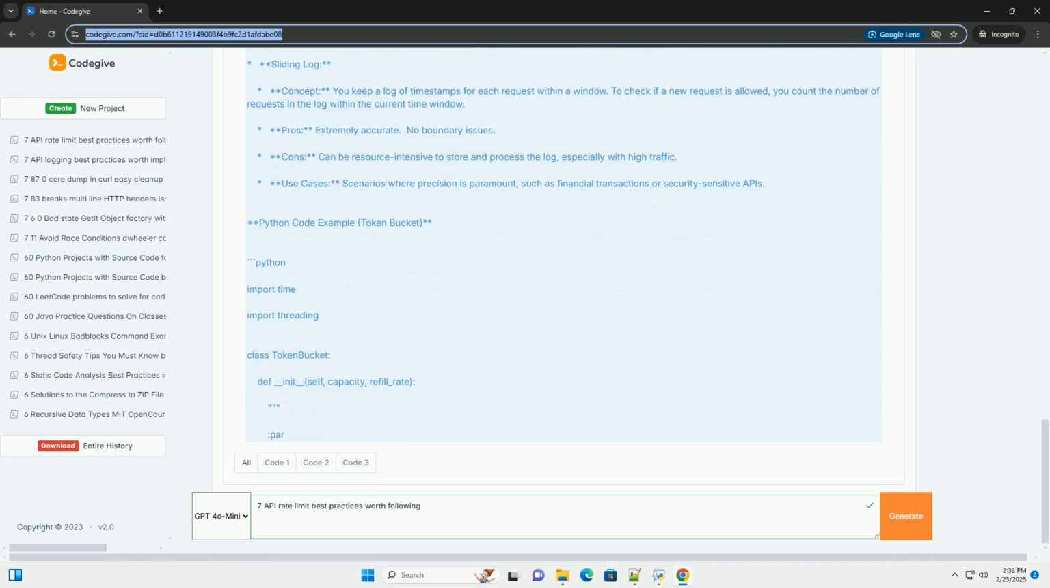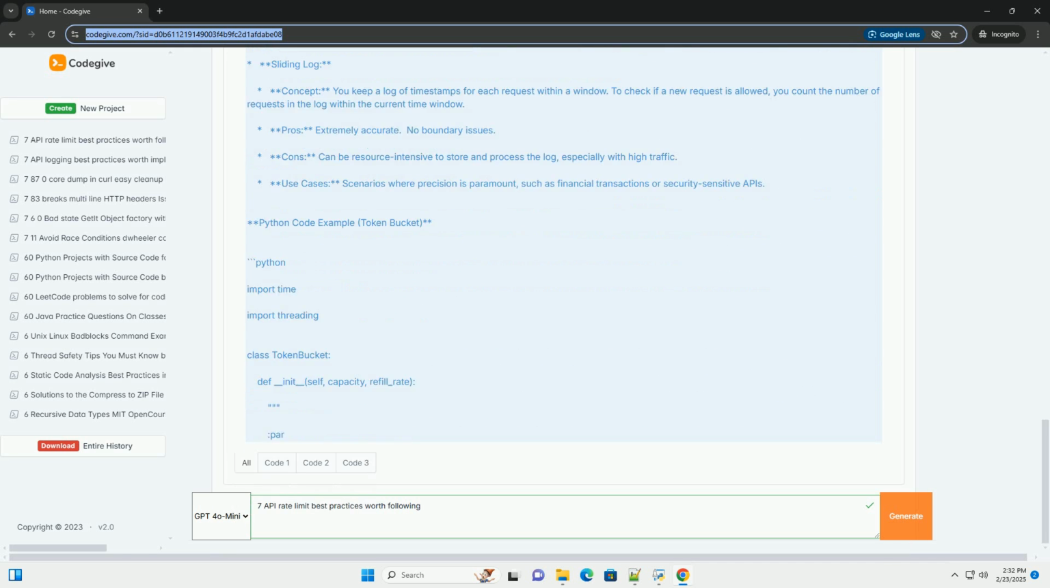Concept. The time is divided into fixed size windows, for example 1 minute. For each window, you count the number of requests. If the count exceeds the limit, requests are rejected until the next window. Pros. Easy to understand and implement. Cons. Can allow twice the rate limit if requests cluster around the window boundary. Use cases. Simple rate limiting where absolute accuracy isn't critical.